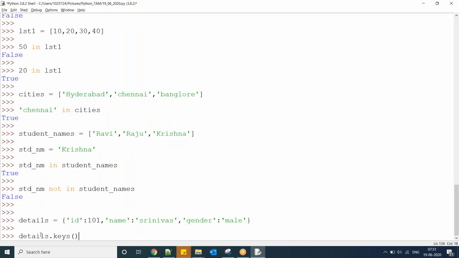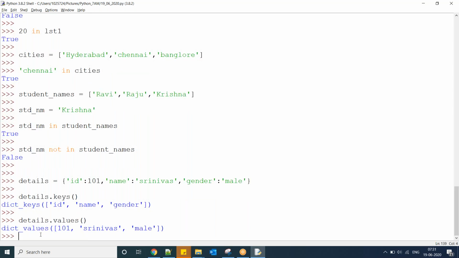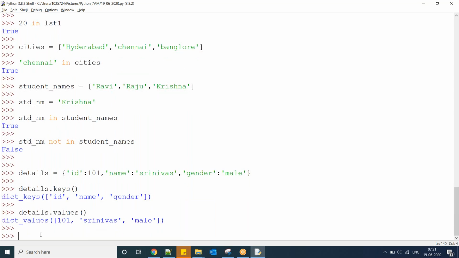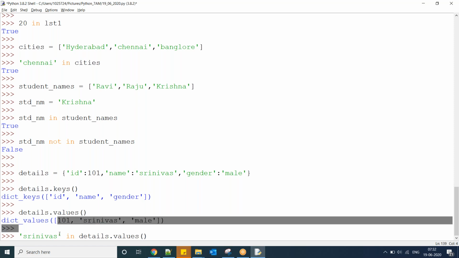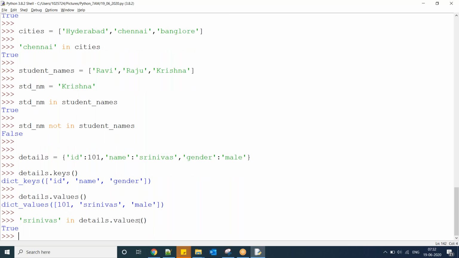Details dot keys is going to give you a list of keys. Details dot values is going to give you a list of values. Now I am checking, is this Srinivas in details dot values? Meaning, in this list of values, is this candidate present or not? Values is going to give you this.